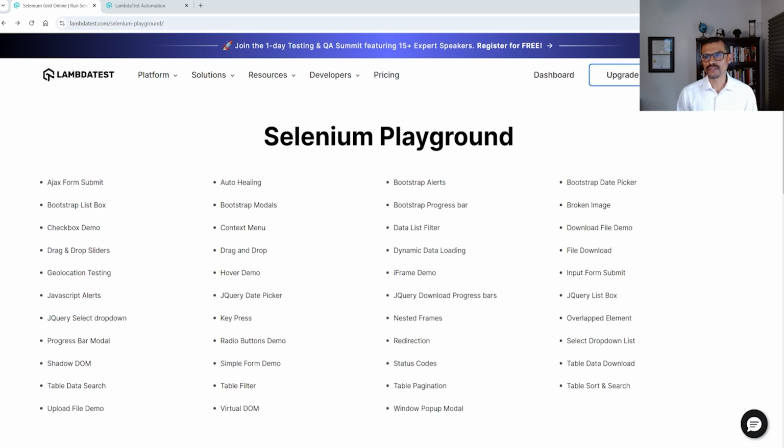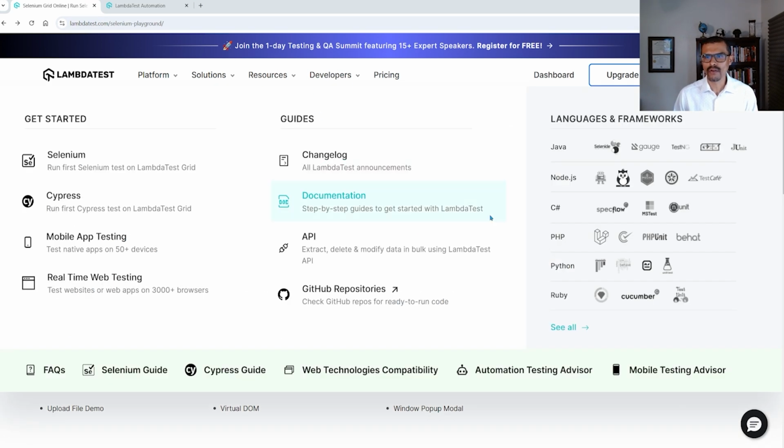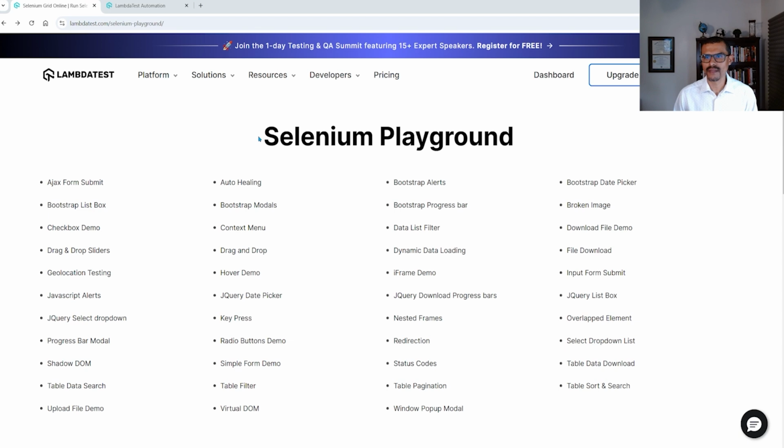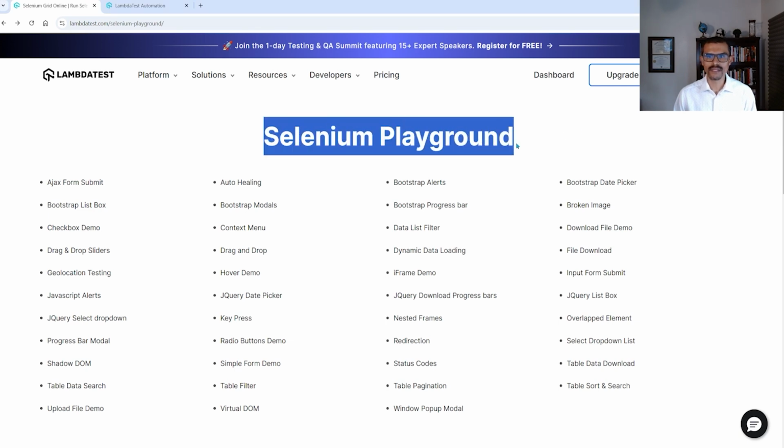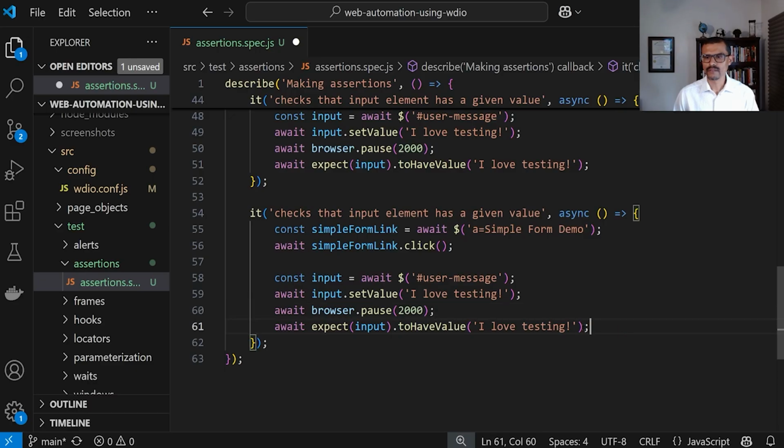The next one that I want to show you is how to check text on a given element. For example, I want to verify that this element right here has this given text. So in this case, I'm going to look for an H1 element and verify that that element has this text in it. And this is going to be pretty simple.